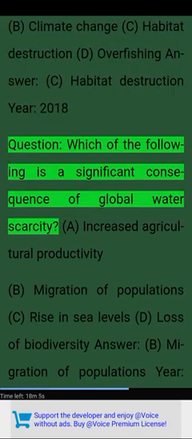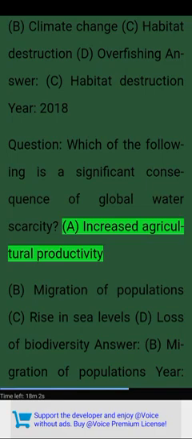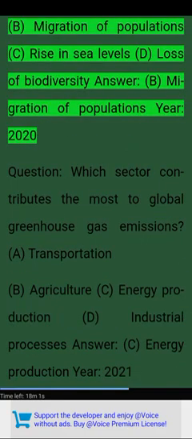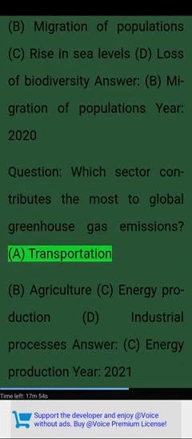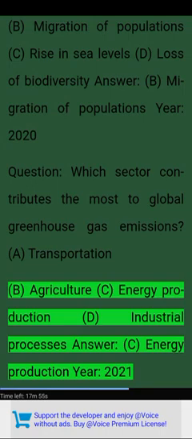Year 2018. Question. Which of the following is a significant consequence of global water scarcity? A. Increased agricultural productivity. B. Migration of populations. C. Rise in sea levels. D. Loss of biodiversity. Answer. B. Migration of populations. Year 2020. Question. Which sector contributes the most to global greenhouse gas emissions? A. Transportation. B. Agriculture. C. Energy production. D. Industrial processes. Answer. C. Energy production.